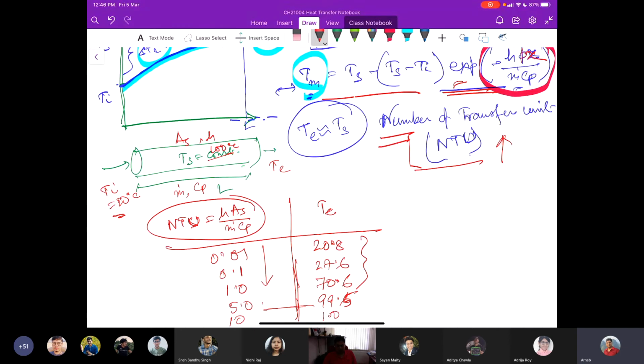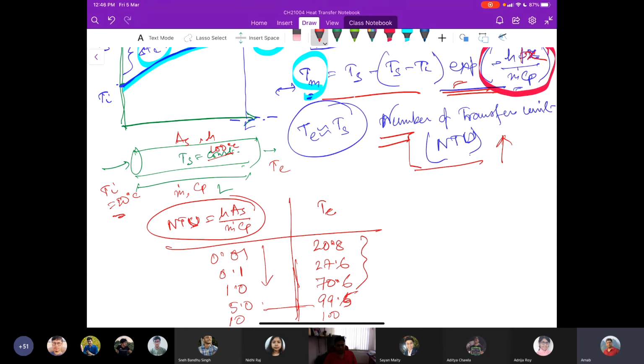And that is where you have to think of a way to improve the NTU instead of increasing or changing the L value, the length, because you cannot infinitely change its length.